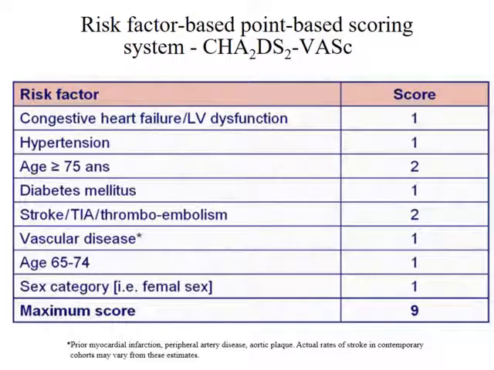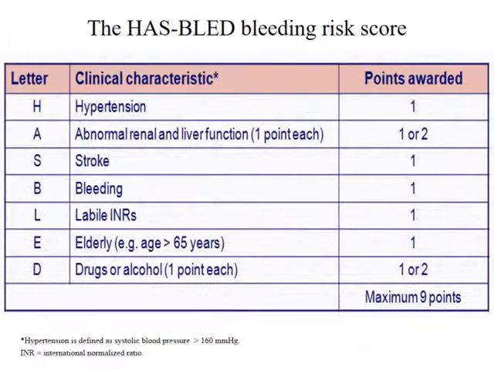This score is called the CHADS-VASc score. Heart failure 1 point, hypertension 1 point, age above 75 2 points, diabetes 1 point, stroke 2 points. The maximum is 9 if the patient has all risk factors. Every patient with atrial fibrillation will receive anticoagulants.